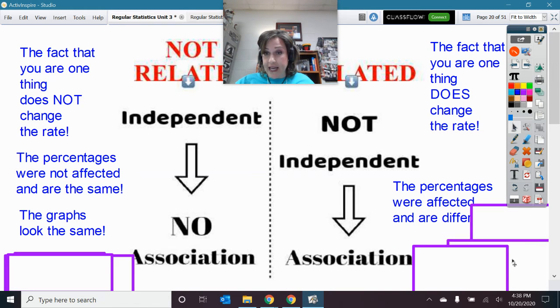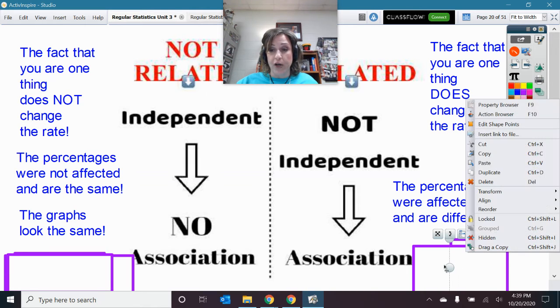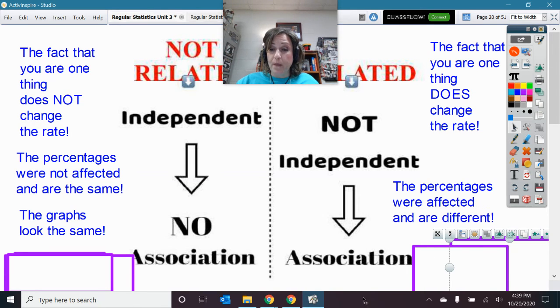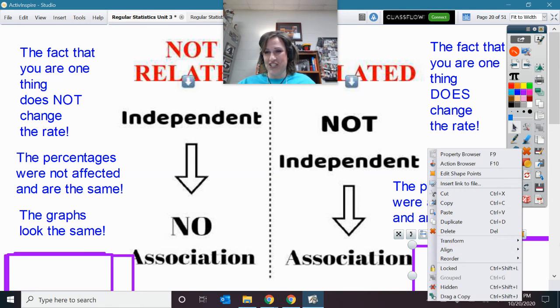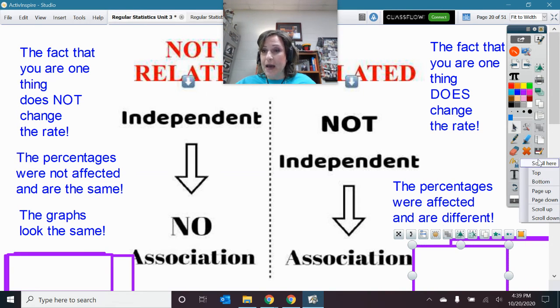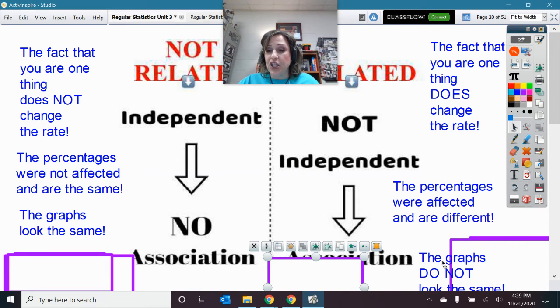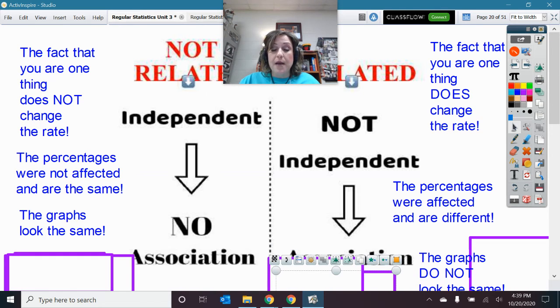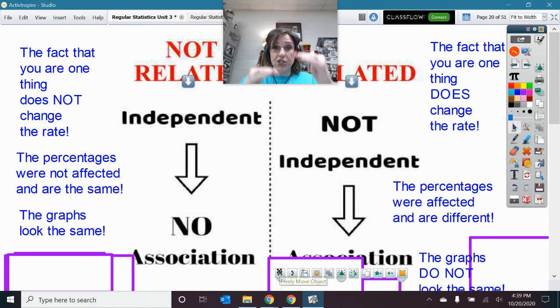So therefore, we say the percentages were affected. The percentages were different. Males were watching the game at a higher rate than females, something to that regard. And so then what happens to our pictures? I can't get this to show. Okay, so if they're being affected, then look, our graphs do not look the same, because the percentages for each category are different.